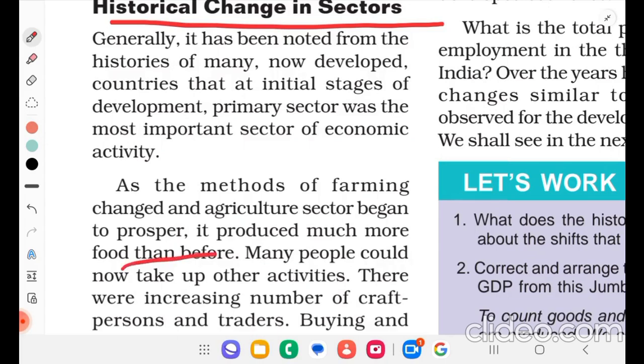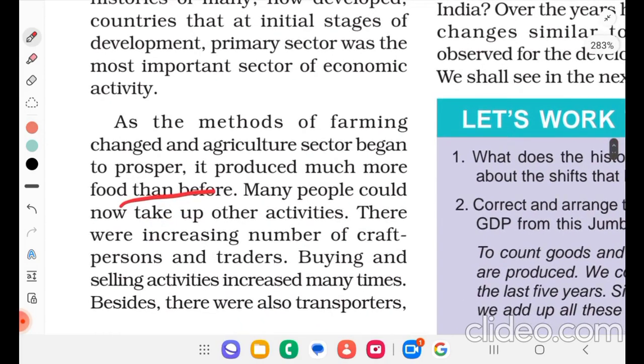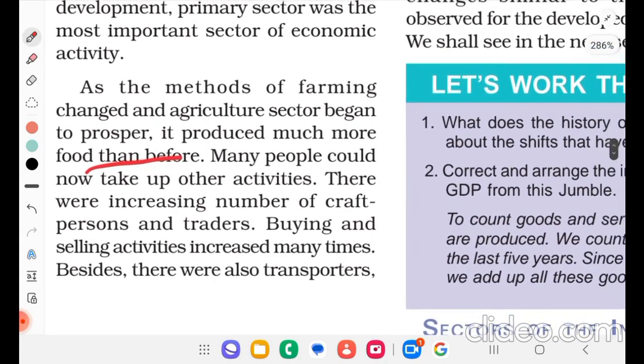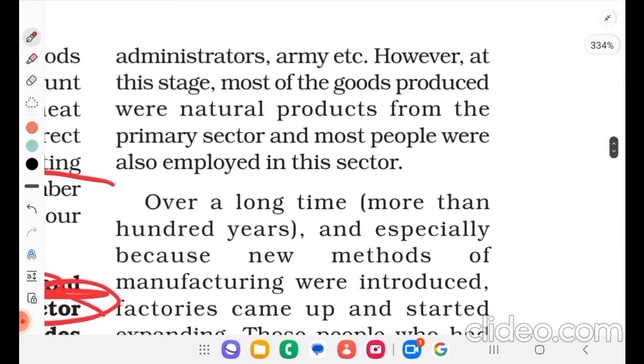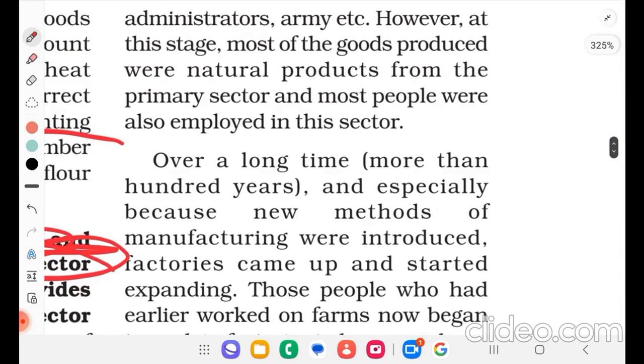There were increasing numbers of craftspersons and traders. Buying and selling activities increased many times. Besides, there were also transporters, administrators, army, etc. However, at this stage, most of the goods produced were natural products from the primary sector, and most people were also employed in this sector.